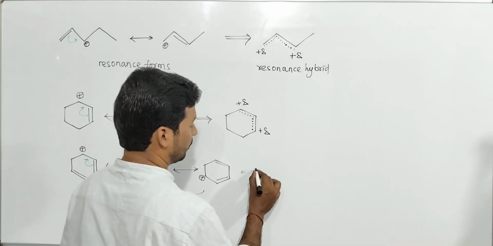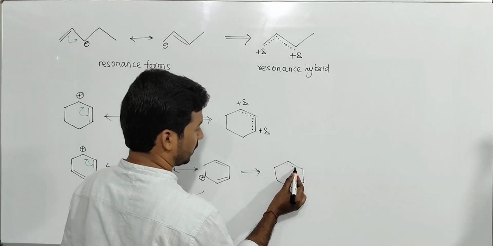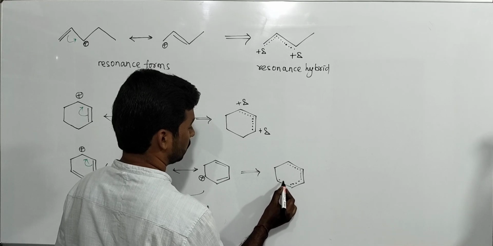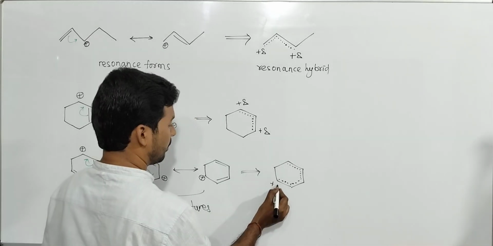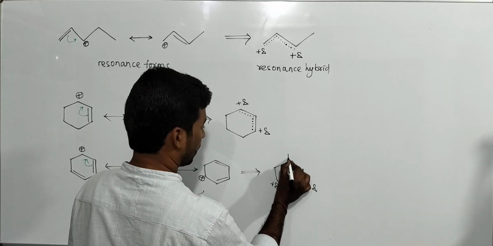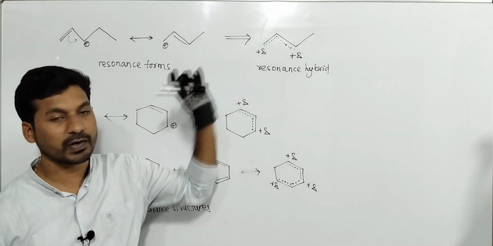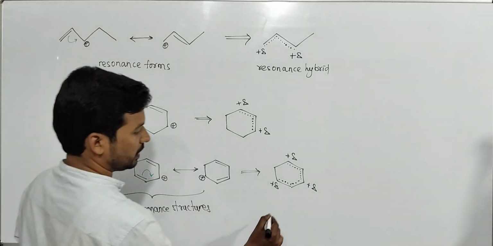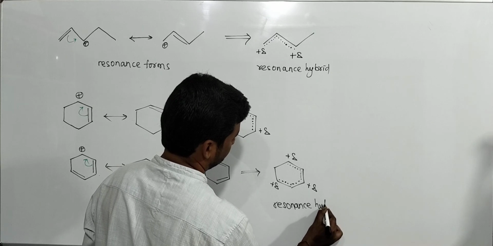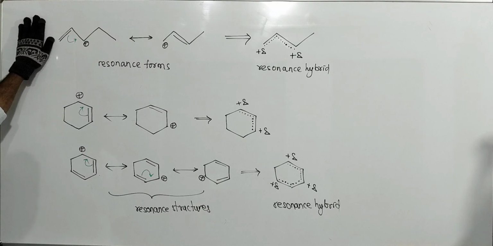What is its resonance form? Sometimes double bond, sometimes single bond: double bond, single bond, double bond, single bond. Sometimes it may be positive here like this, sometimes positive here, sometimes positive here. The positive charge is 1/3, 1/3, 1/3, or 1/2, 1/2. So this is the resonance hybrid. Next, take one more.